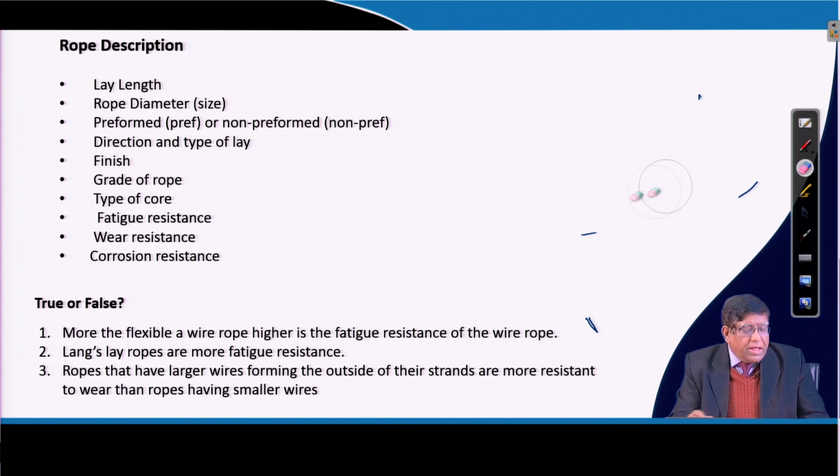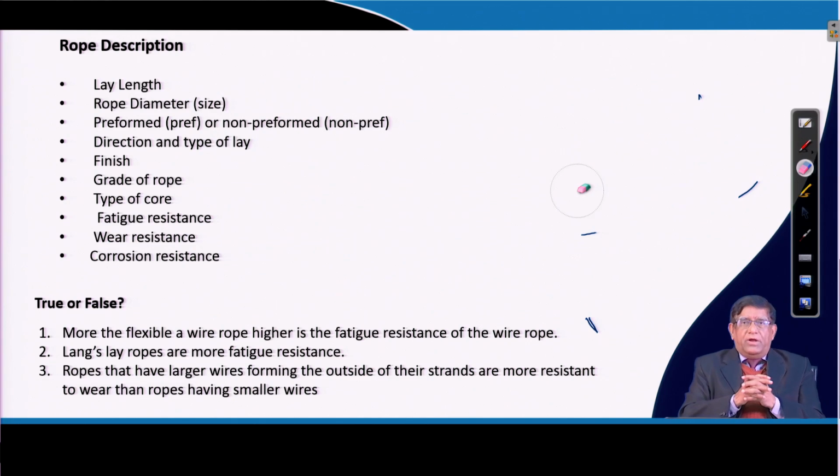Then there is the rope diameter. Depending on the load, you will have to design what the diameter of the rope should be. Now, for a very heavy load, if the diameter of the rope is very big, then the sheave diameter for turning over will also have to be bigger, because that is what needs to be calculated.